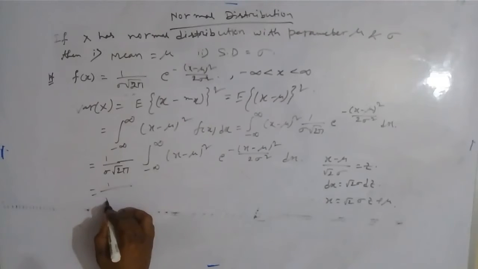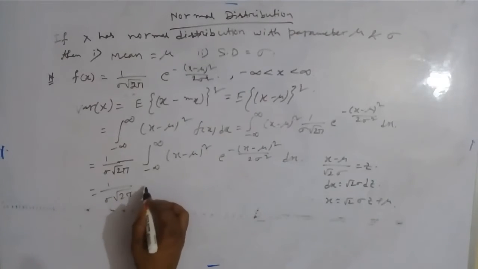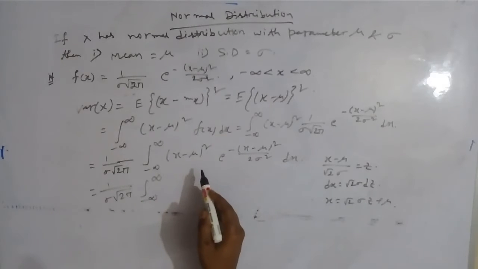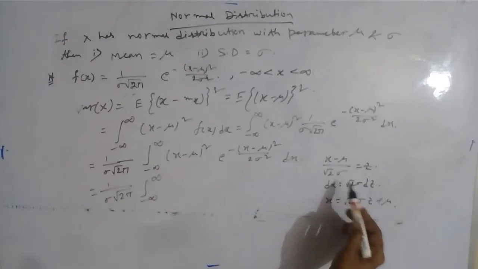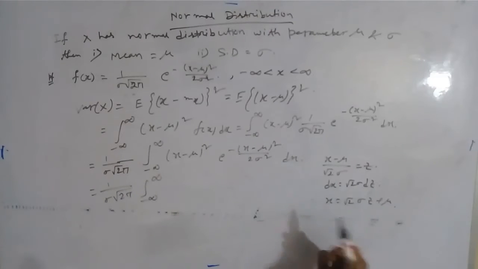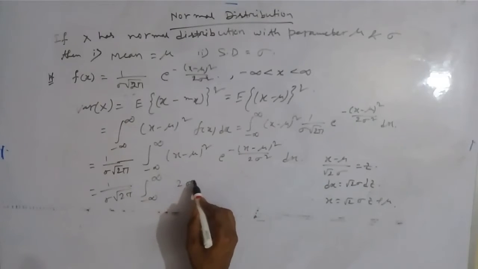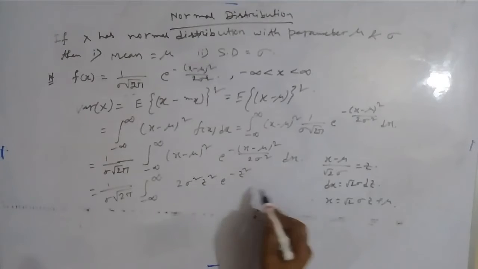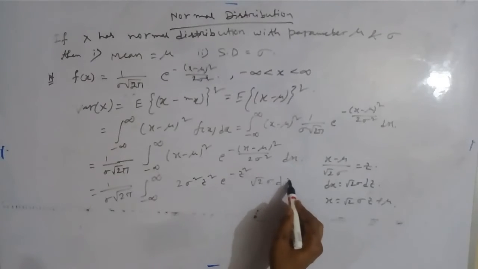Now substituting this, x minus mu will be root 2 sigma z, and whole square of that will be 2 sigma square z square, e to the power minus z square, and dx is root 2 sigma dz.